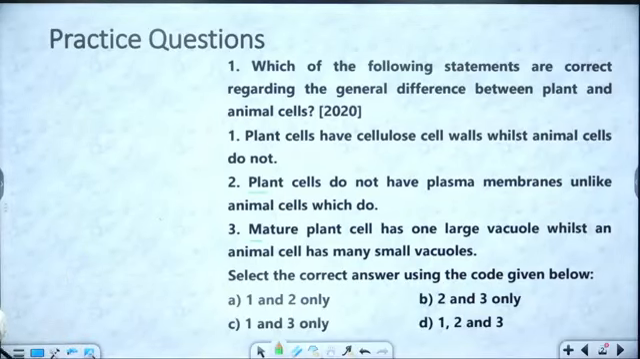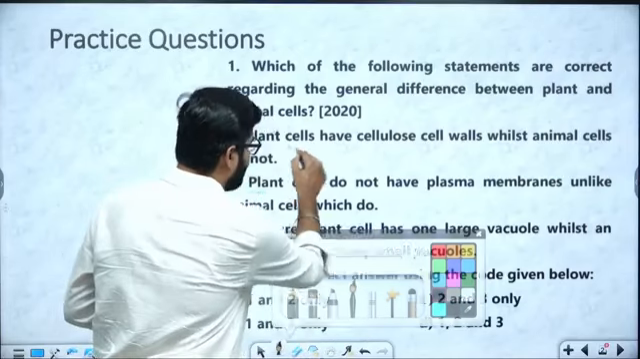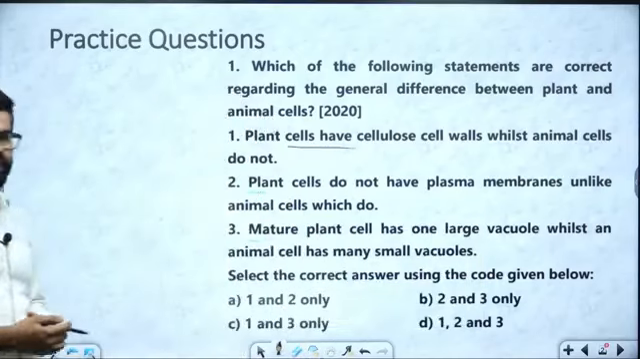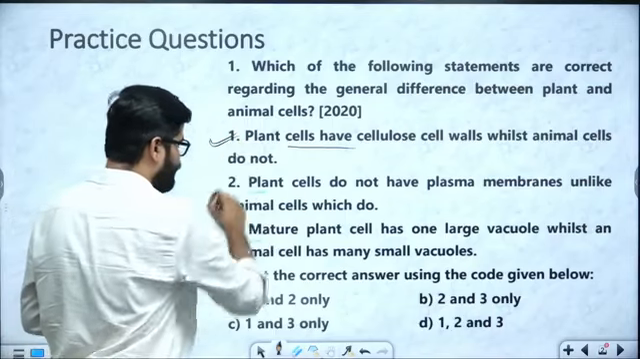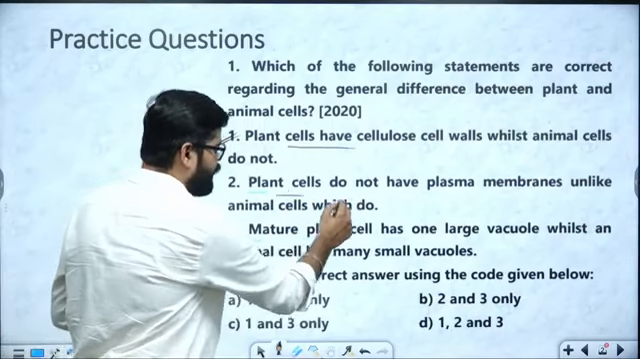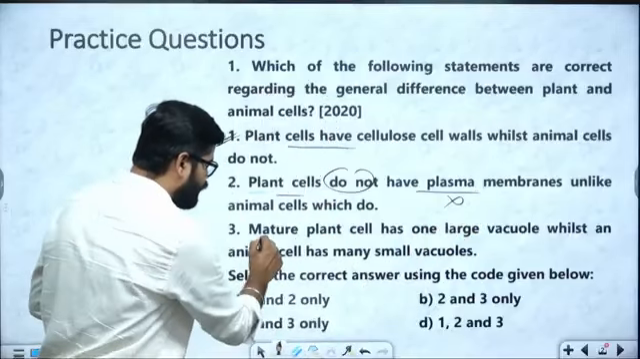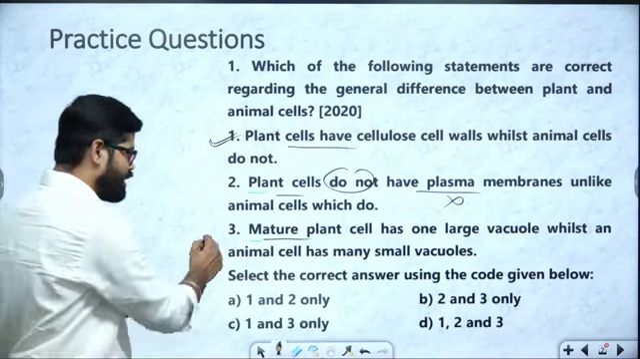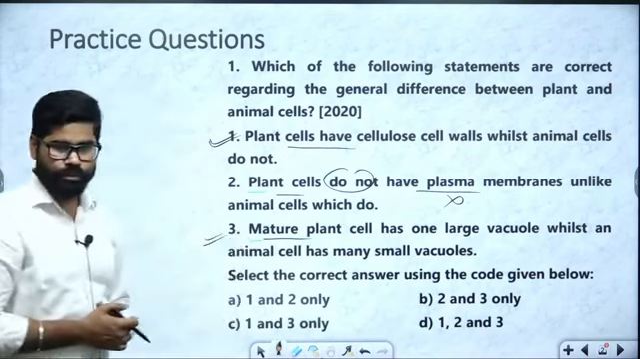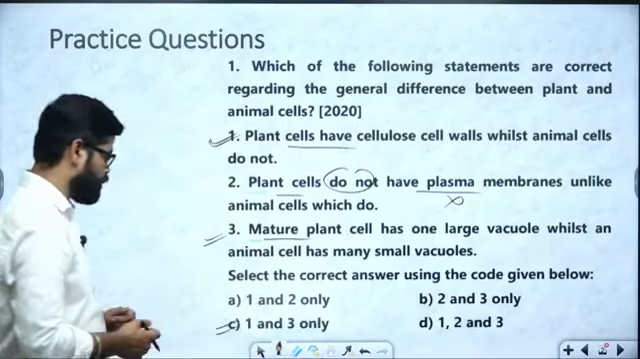If we look at this, you can see this easily. The first part, that plant cells have cellulose cell wall. We know that plant cell is having the cellulose cell wall. So first one is correct. Second is showing plant cell do not have plasma membrane, so that is incorrect. And third is saying mature plant cell has one large vacuole, while animal cell has many small vacuoles. So this third statement is correct. So hence answer is C option.